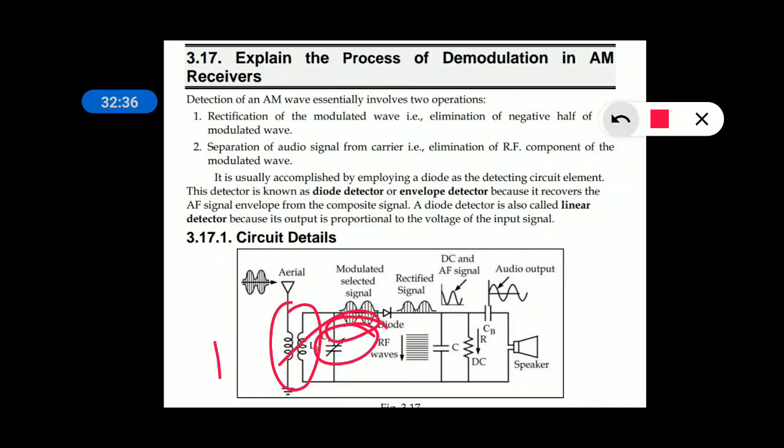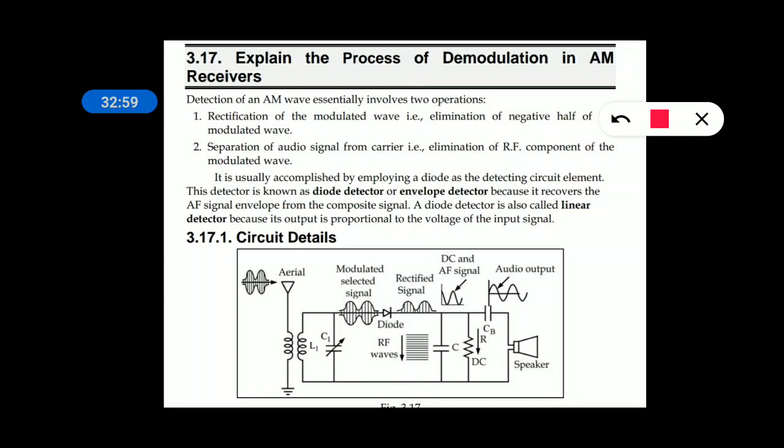So how will demodulation occur? You already know demodulation is the reverse process of modulation. That means it recovers the modulating signal or original signal from the modulated signal, or it simply converts a high frequency signal into a low frequency signal. For that, you need rectification as well as separation.